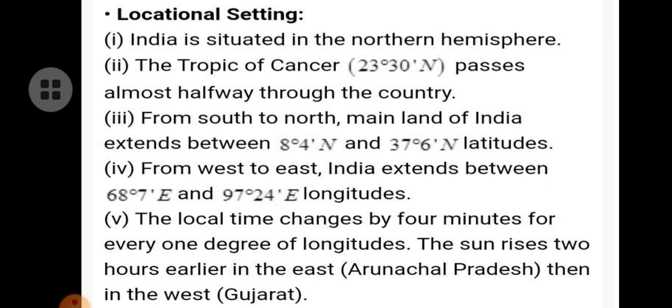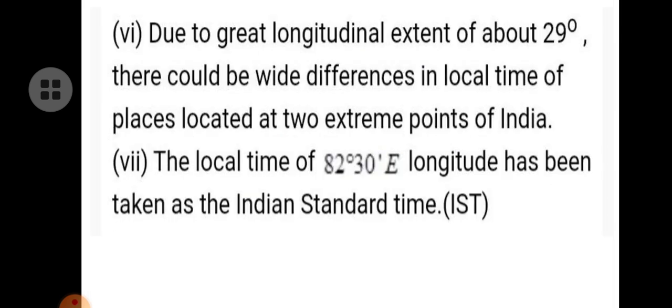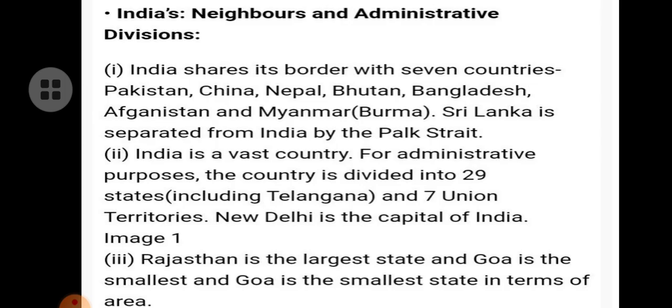The sun rises 2 hours earlier in the east, that is in Arunachal Pradesh, than in the west, that is in Gujarat. Due to the great longitudinal extent of about 29 degrees, there could be wide differences in local time of places located at two extreme points of India. The local time of 82 degrees 30 minutes east longitude has been taken as the Indian Standard Time.